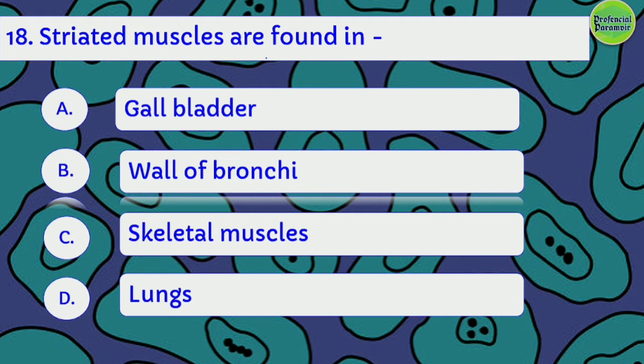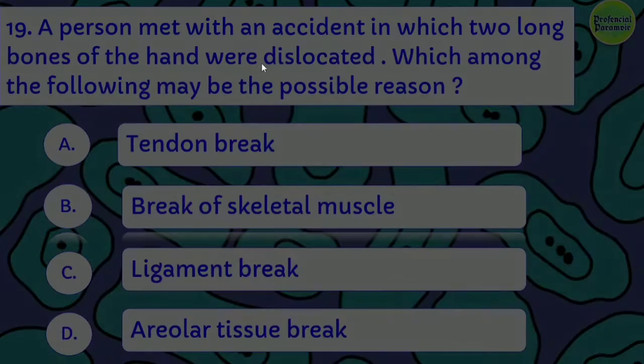Striated muscles are found in gallbladder, wall of bronchi, skeletal muscles, or lungs. The right answer is that striated muscles are found in skeletal muscles. On to the 19th one.